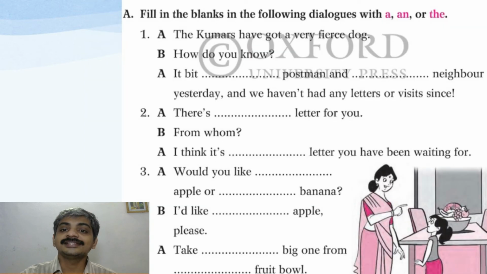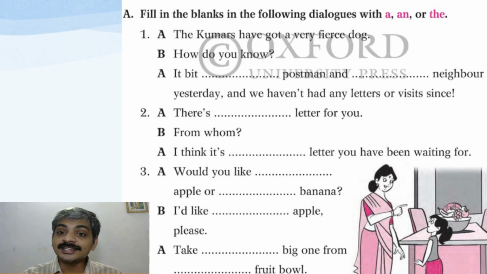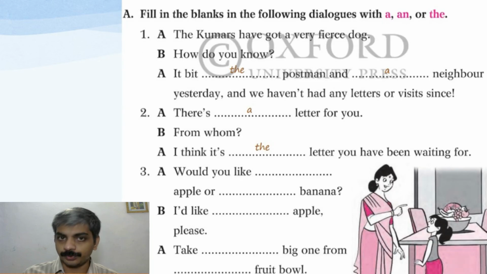Fill in the blanks in the following dialogues with a, an, or the. A: The Kumars have got a very fierce dog. B: How do you know? A: It bit the postman and a neighbor yesterday, and we haven't had any letters or visits since. 2. A: There is a letter for you. B: From whom? A: I think it is the letter you have been waiting for. There are 5 activities. I will do the first 1 and 2 for you.